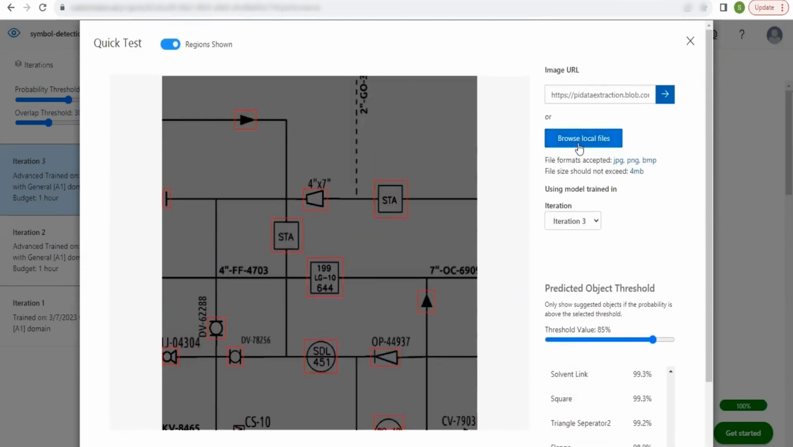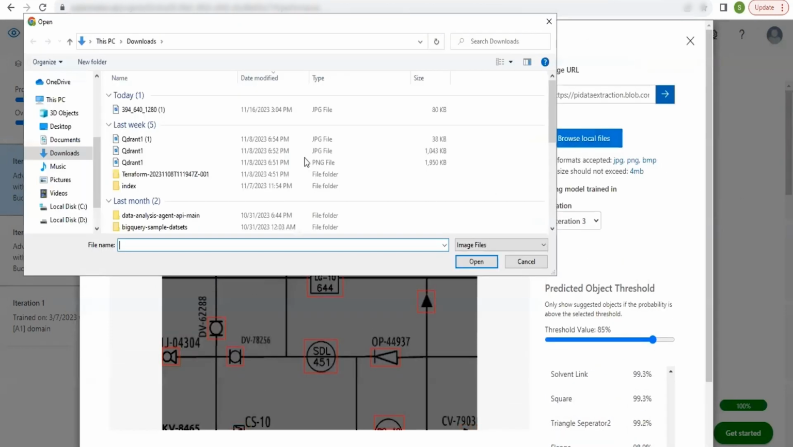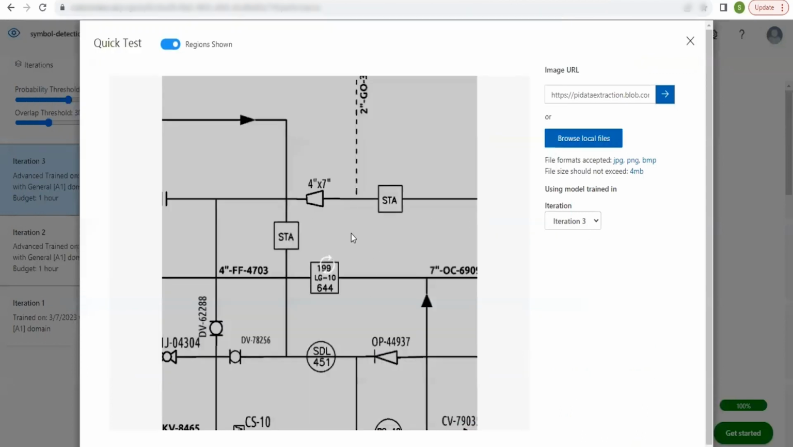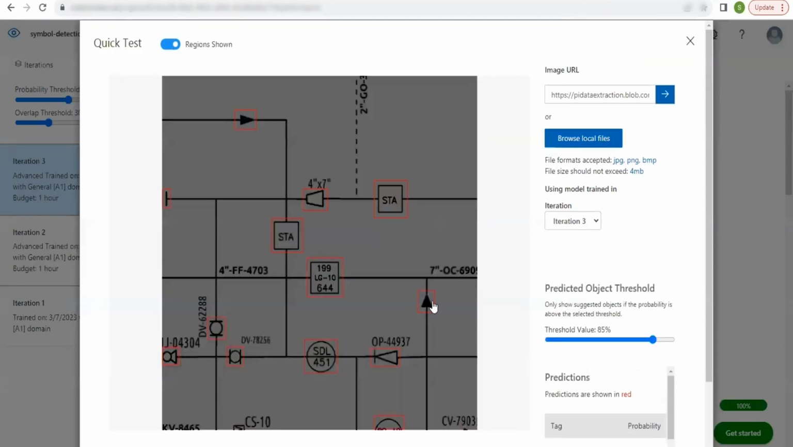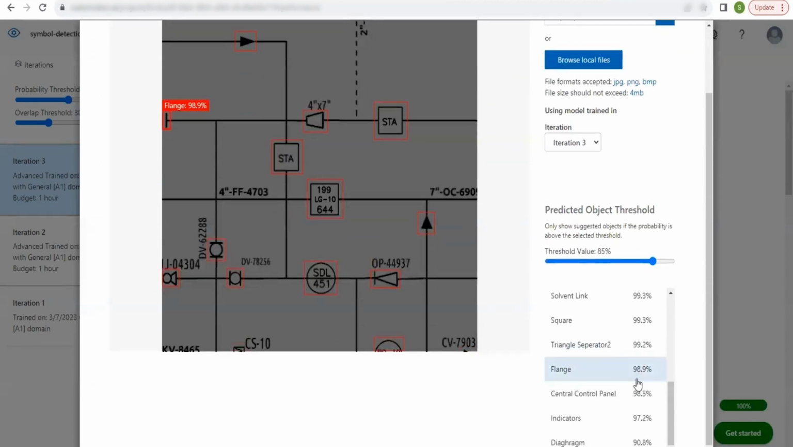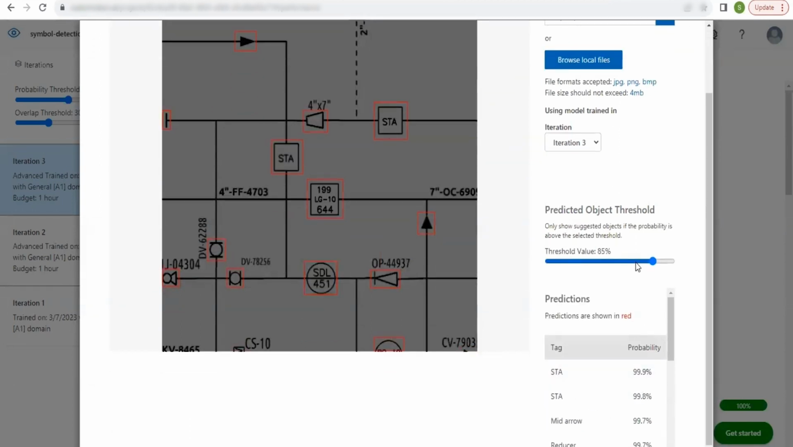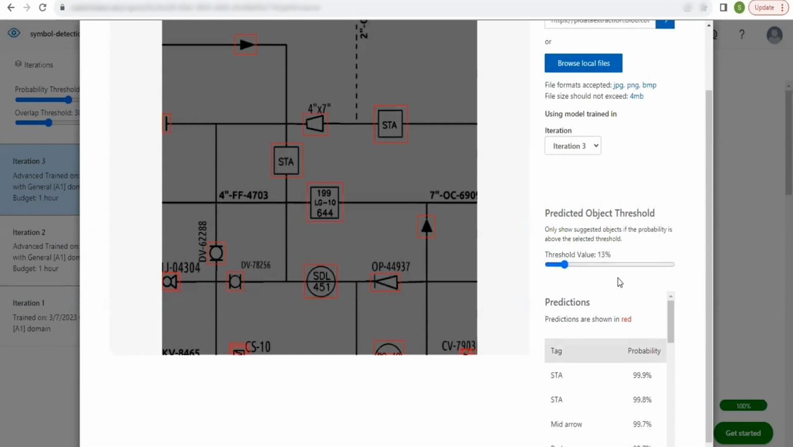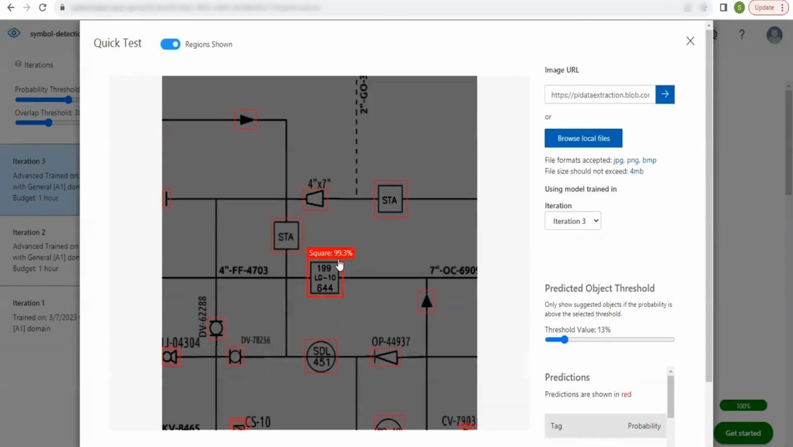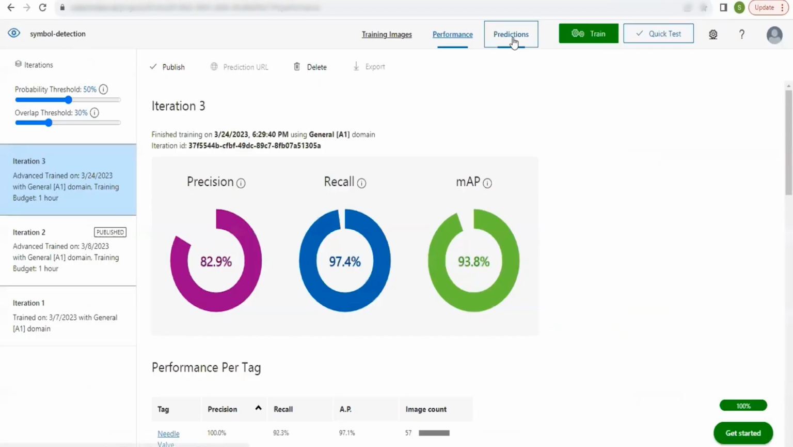If you want to use a local file, you have to click this button. Then the image will be tested here. This is also done by using the threshold value only. After the quick test, the predictions will be stored in predictions.